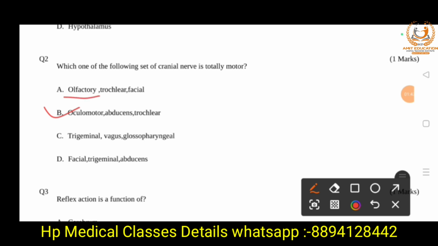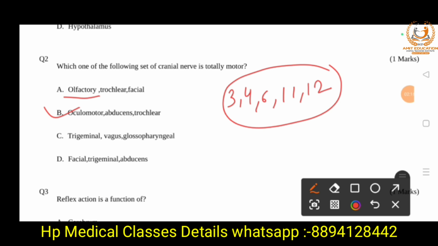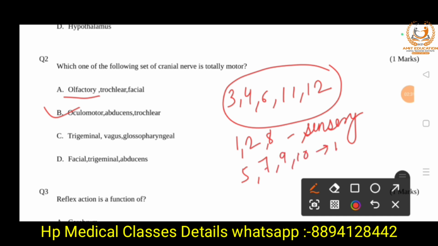Olfactory is sensory, as is optic, while oculomotor, trochlear, and abducens are motor. Cranial nerves 3, 4, 6, 11th, and 12 are the motor cranial nerves, and 1 to 8 cranial nerves are sensory, and 5, 7, 9, 10 cranial nerves are mixed.